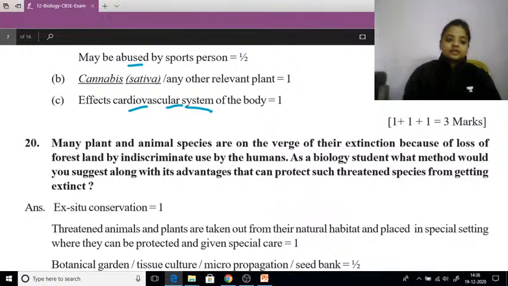Now comes question number 20. Many plant and animal species are on the verge of extinction because of the loss of forest land by indiscriminate use by humans. As a biology student, what method would you suggest, along with its advantage, that can protect such threatened species from getting extinct? You will understand this question very well, because this is a very common thing that happens.